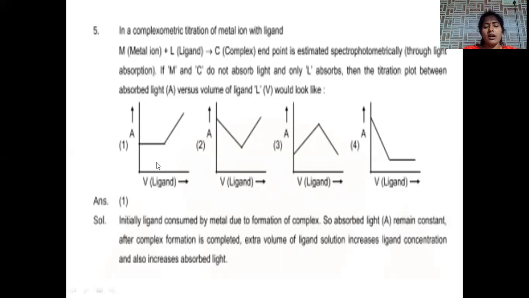After the complexation, if we are still adding volume of ligand, its concentration gradually increases, so its absorption of light also gradually increases. That's the reason why option 1 satisfies the given condition. Initially it remains constant because the ligand is involved in complexation. After complexation, the ligand concentration slowly increases, and that's why the absorption of light also increases. Option 1 is the answer.